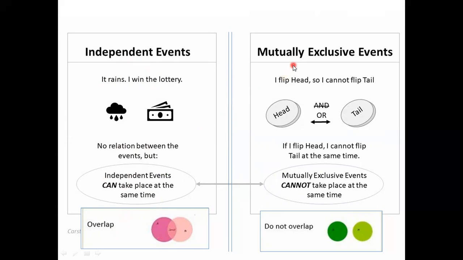Whereas, for mutually exclusive events, let us consider the example: I flip head, so I cannot flip tail. That is, the occurrence of head results in the non-occurrence of tail. Either head or tail, but not head and tail at the same time. Mutually exclusive events cannot take place at the same time. So their Venn diagram does not overlap, which is similar to disjoint sets.